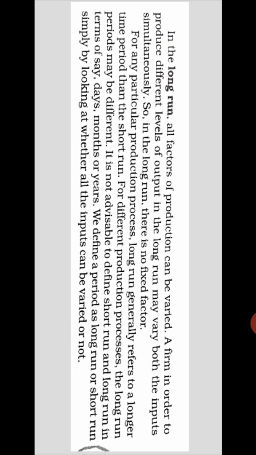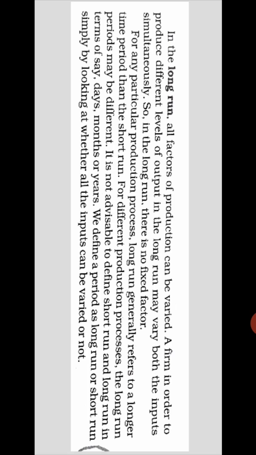For different production processes, the long run may be different. If factors are changing over some time period, the long run also changes. If you are taking agricultural crops, the long run will be a very short period, within one year. For example, if you produce rice, the long run comes very soon.